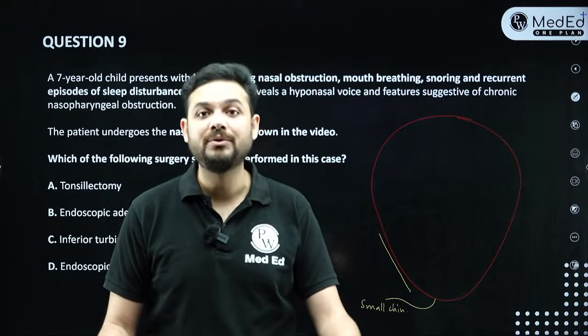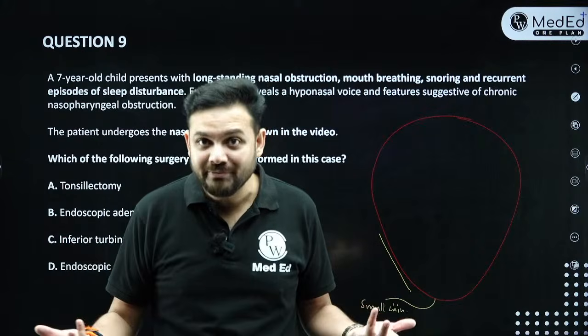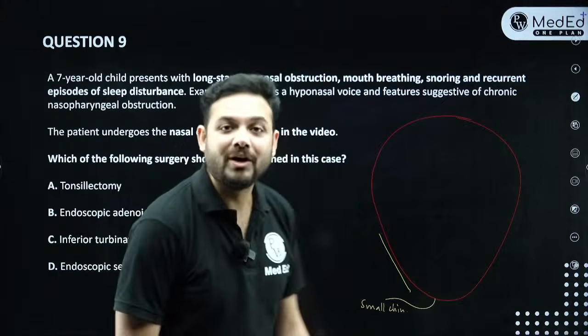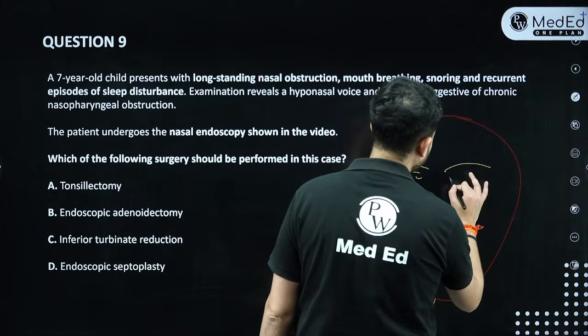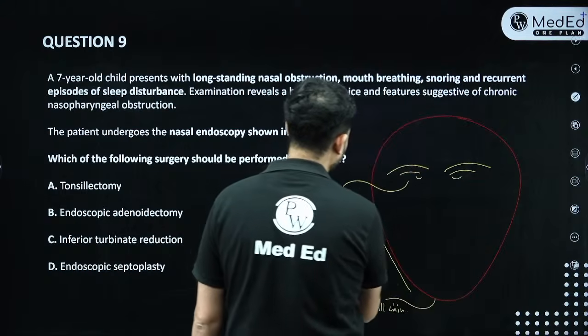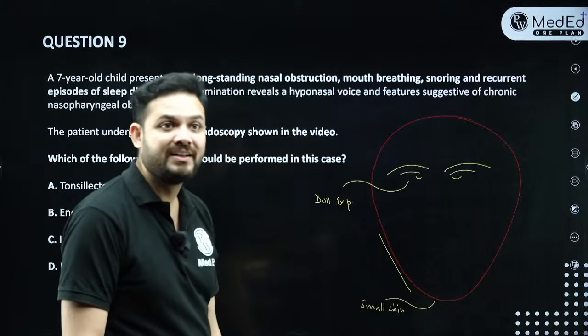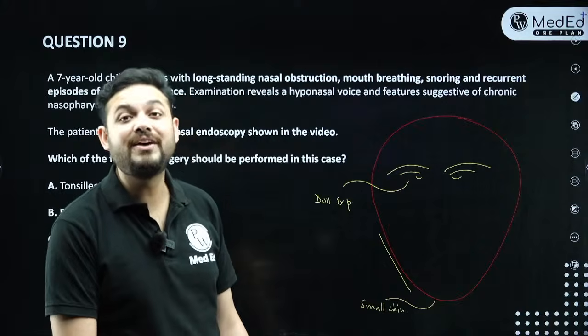When this child comes to you, the child will be extremely dull. Children are very, very inquisitive creatures. But if they don't sleep well, what will happen? The child will come to you with an open mouth. The child will be extremely dull, with a dull expression or an expressionless face. They will not have a very inquisitive nature inside, right? So they will be very, very dull children.